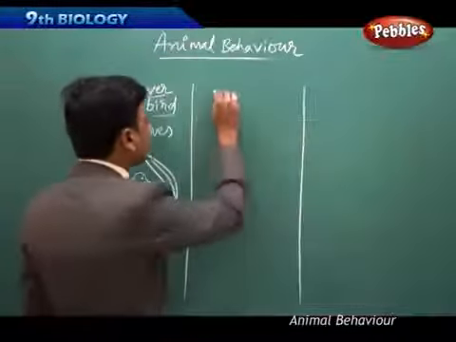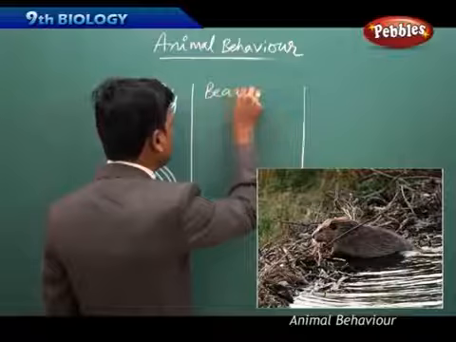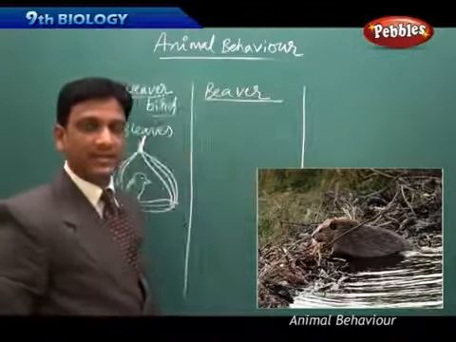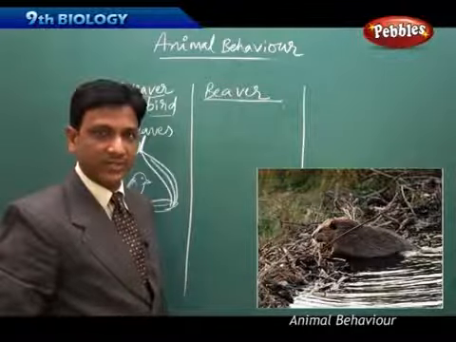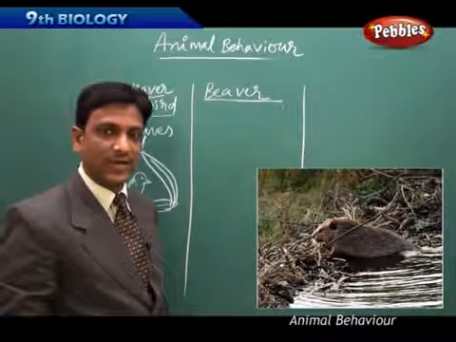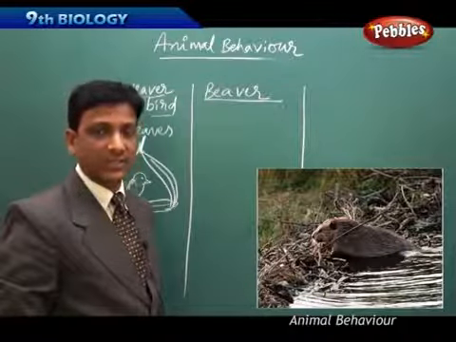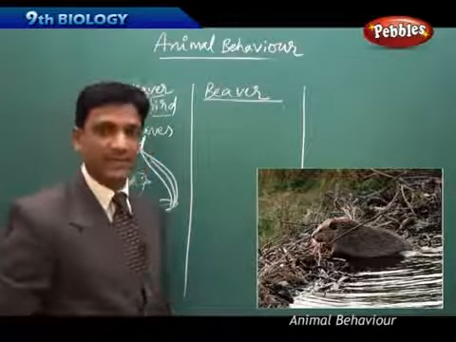We can observe such skill in a mammal called the beaver. Beaver is a mammal. It tends to live in stagnant water. It comes to land quite often for food and other things, but even so it would prefer to live in water. These beavers are usually found in North America.